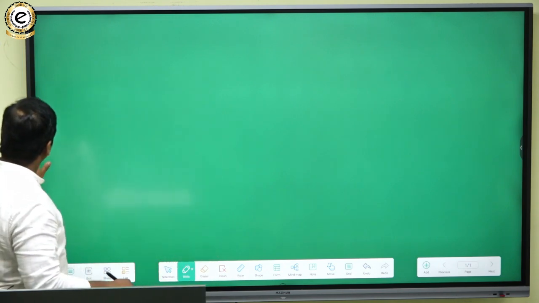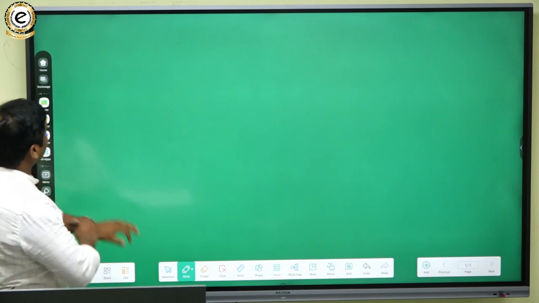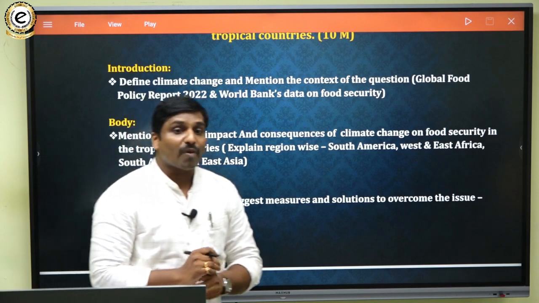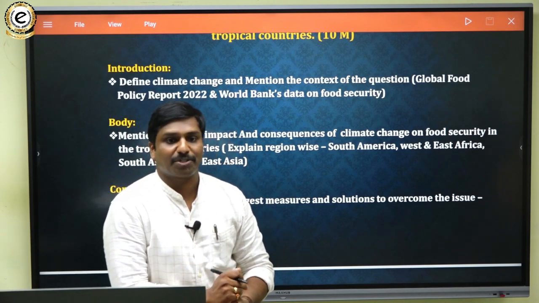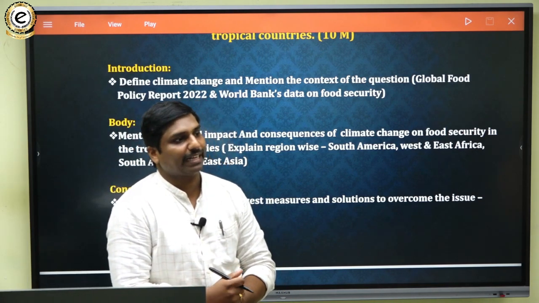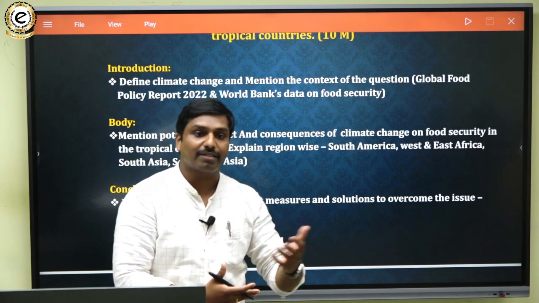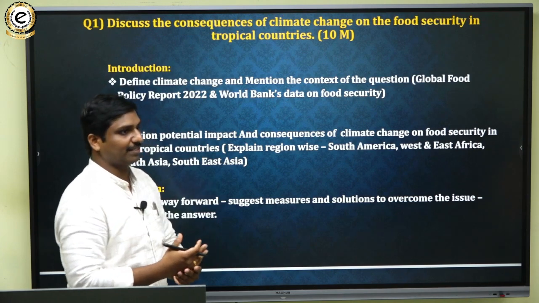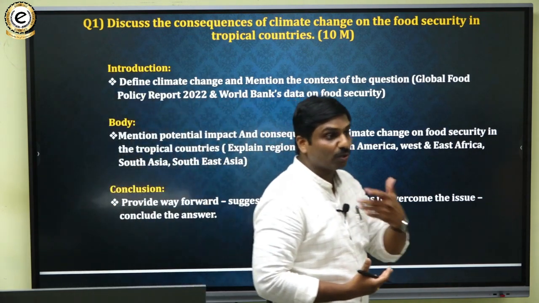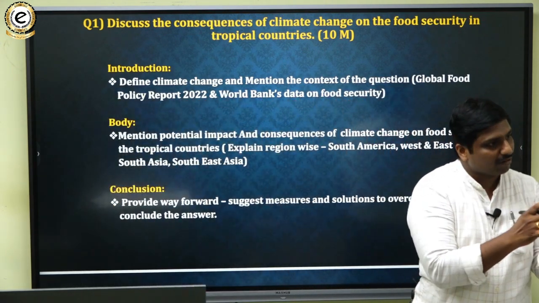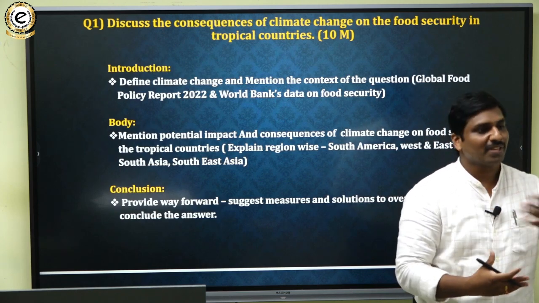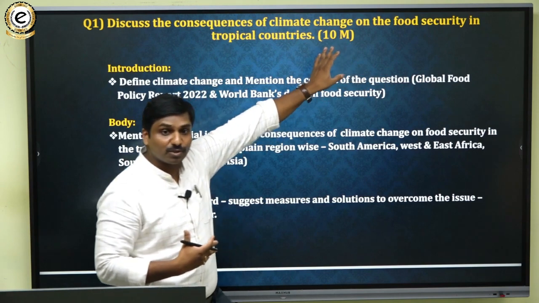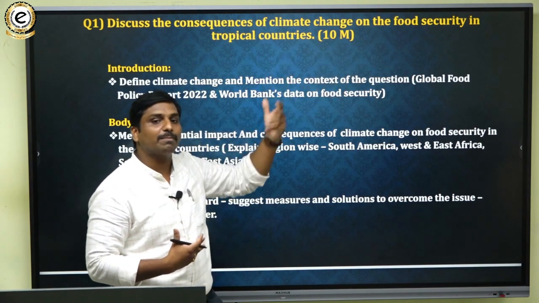And in the conclusion, you have to highlight and provide some of the measures that we can adapt, the solutions to address the issue. Whatever goals we have taken, you have to mention all these points and conclude that in order to overcome the food security problem, we have to adapt some possible measures.